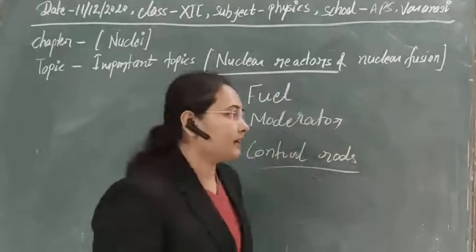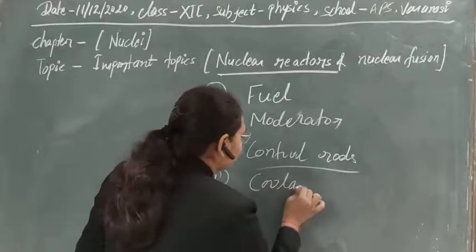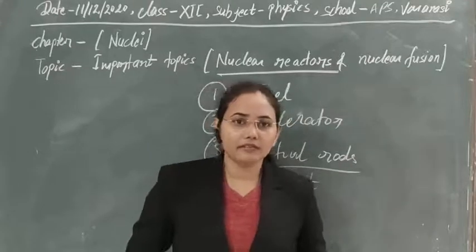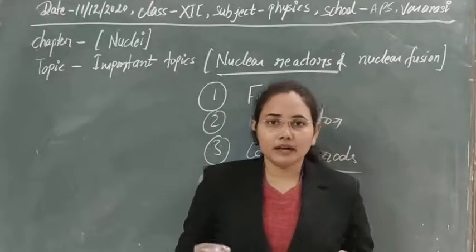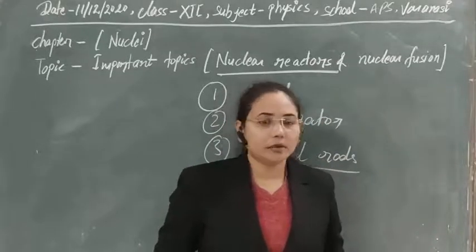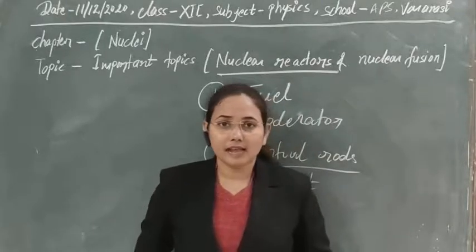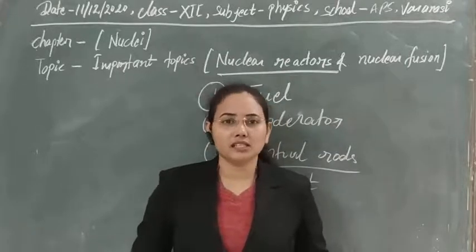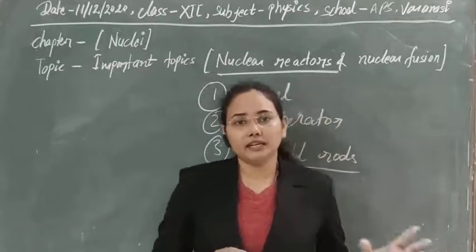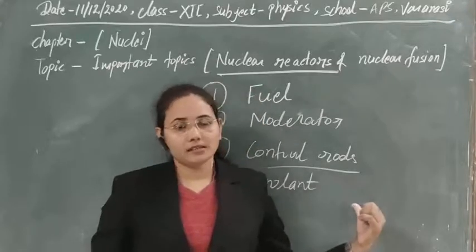The next term that we are using in nuclear reactors is coolant. Coolant actually has two works. The first work is this: we know that we are retarding the speed of fast moving neutrons, so in that process some thermal energy will be produced, and also our nuclear reaction is an exothermic reaction, a huge amount of thermal energy is produced here, so definitely our whole device will get heated, and to cool it we are using coolants.